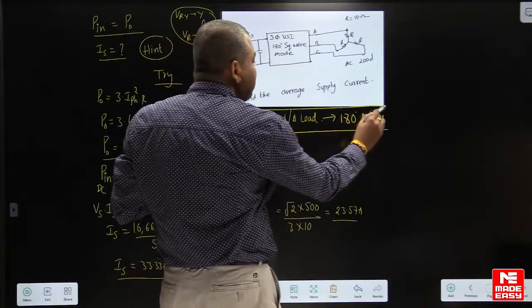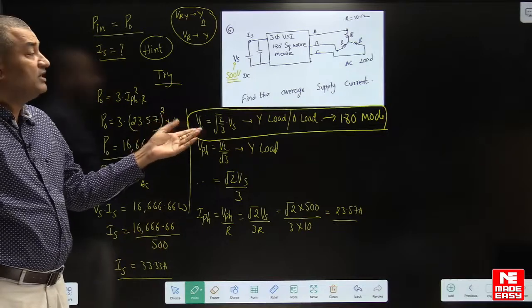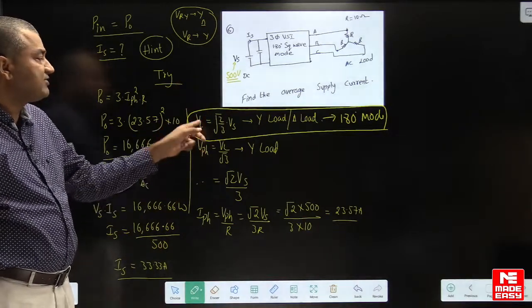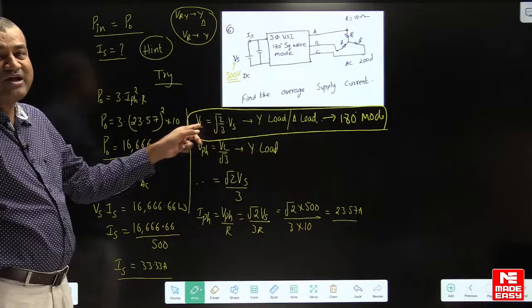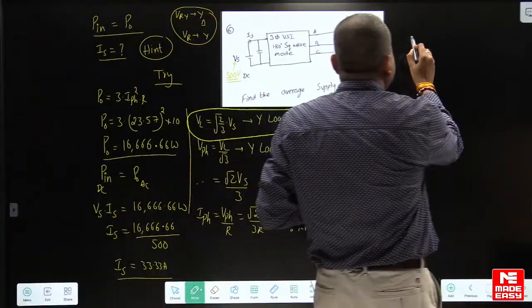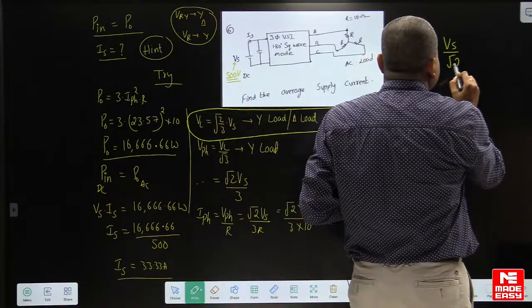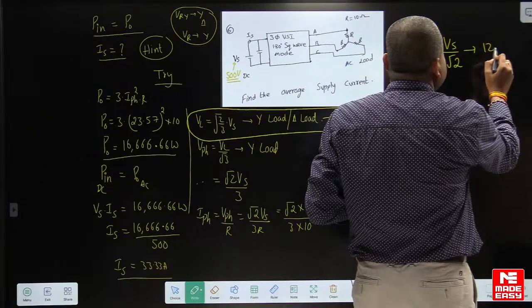You have to remember this formula, the remaining formulas no need to memorize. If it is 120 degree mode VSI, the formula for line voltage RMS is Vs by root 2.